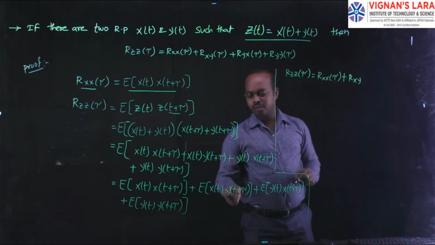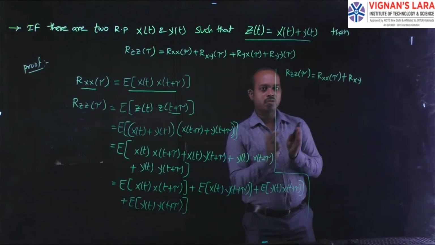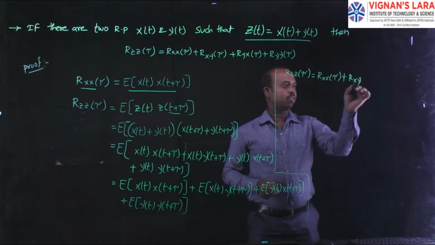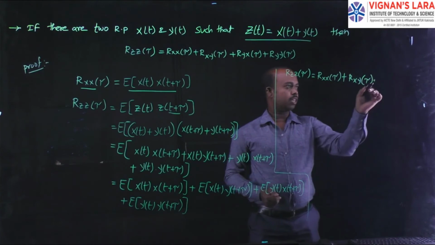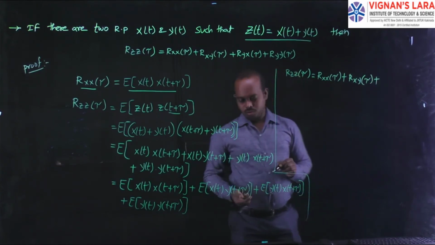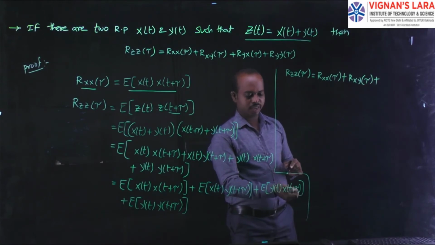Whichever one has the delay term, that one we are writing in the order. The first one is the normal time, the second one is the delay time. Then you can write tau, plus this term. This term has the order first y, next the delayed x term.